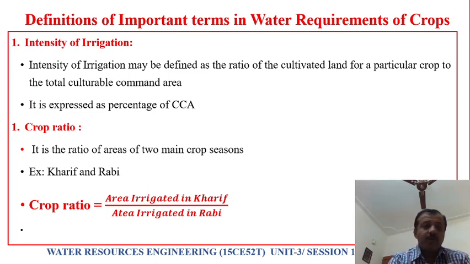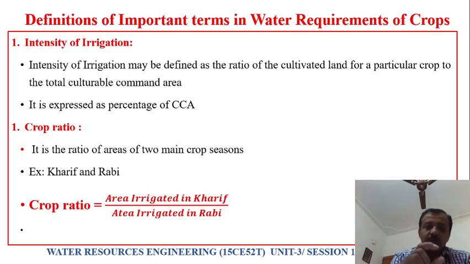Suppose you are growing paddy with 20% intensity of irrigation. What is the meaning of 20% intensity of irrigation? It means 20% of the culturable command area has paddy cultivated. Suppose wheat is 40% intensity of irrigation. What is the meaning of that? In the entire culturable command area, 40% of the area has wheat cultivated. That is the meaning of intensity of irrigation.